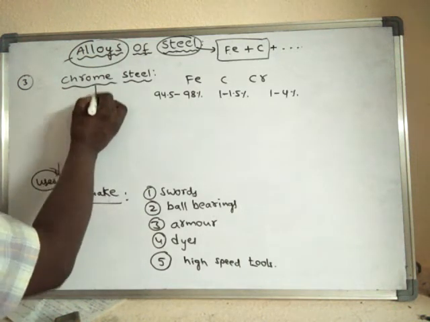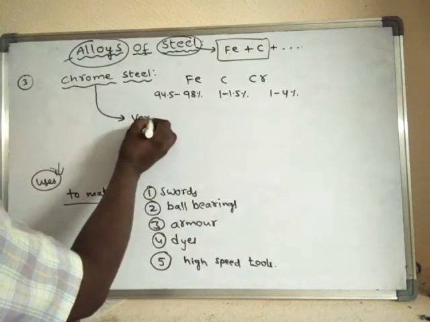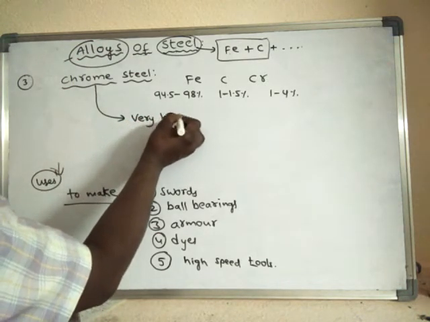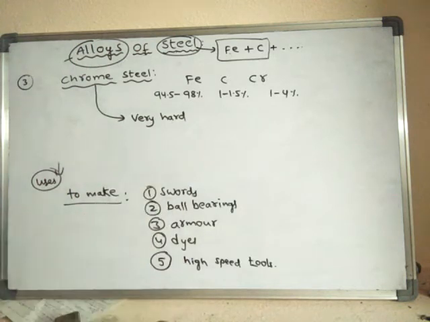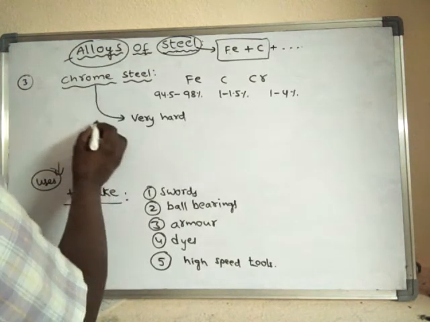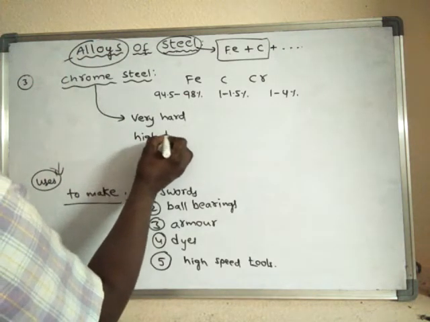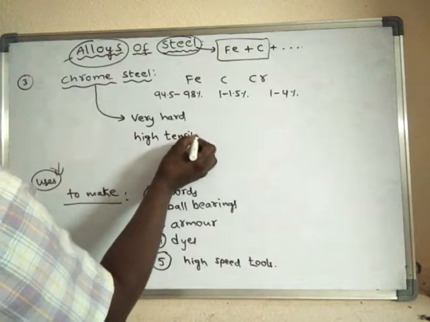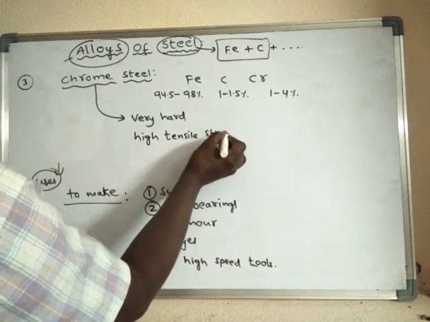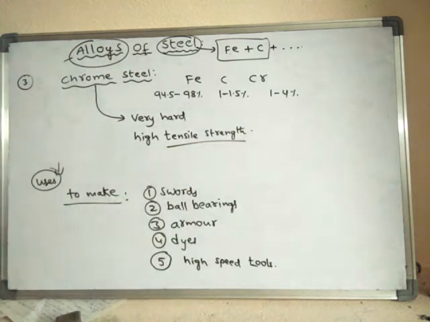What is the specialty of this chrome steel? It is very hard. Like tungsten steel, it is also very hard, and it has high tensile strength. What is the meaning of tensile strength?